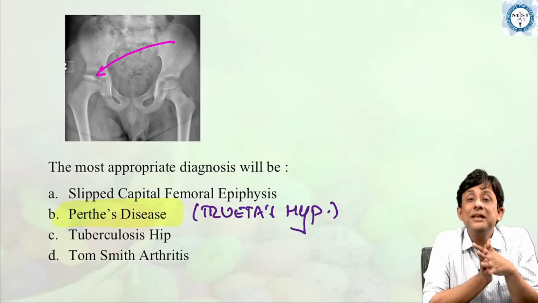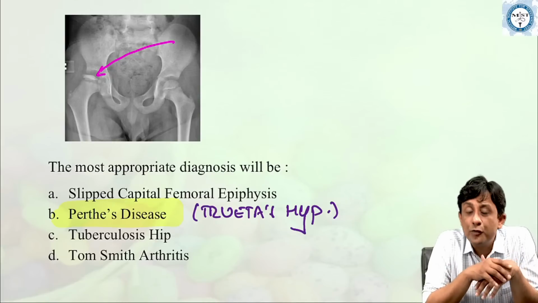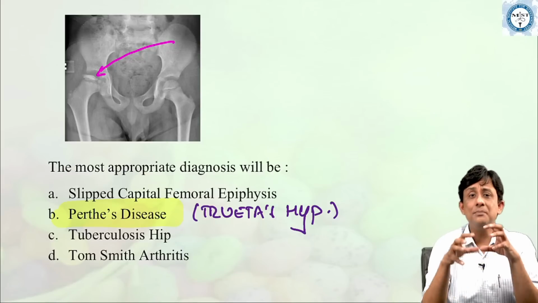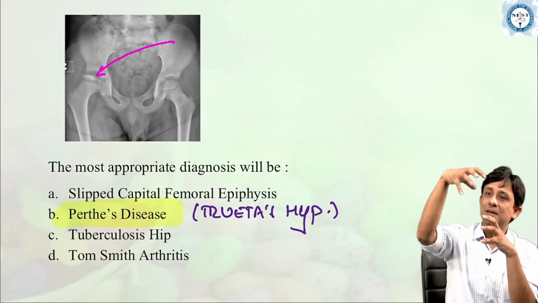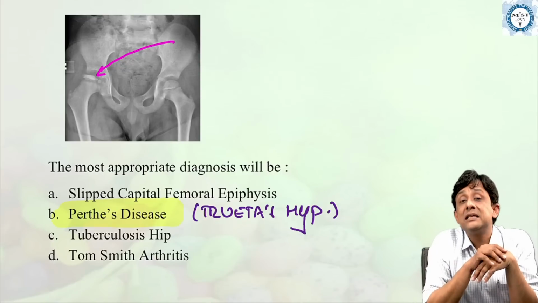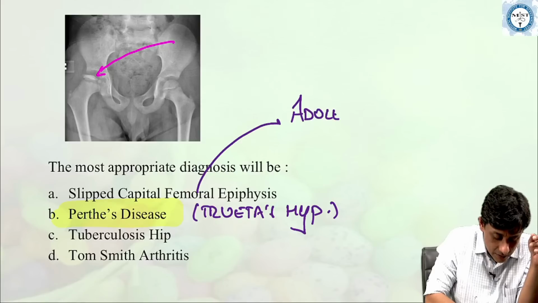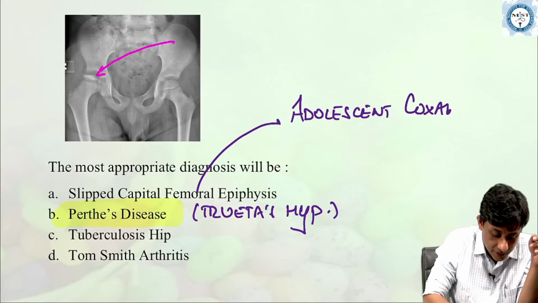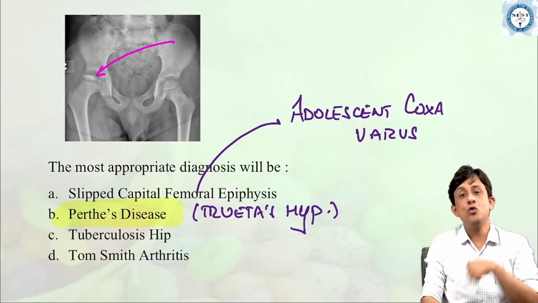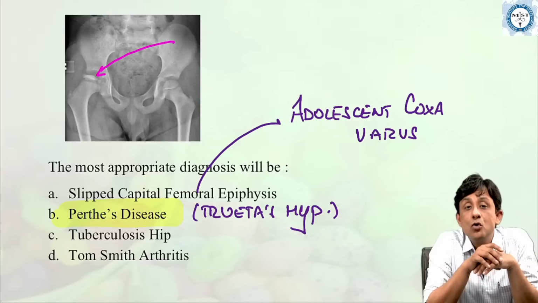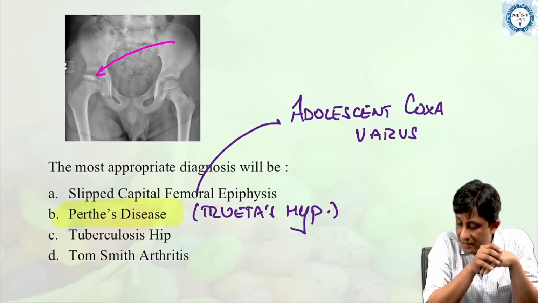Okay. What is slipped capital femoral epiphysis? SCFE or SUFE, slipped capital femoral epiphysis, occurs in an obese patient. Sometimes the femoral epiphysis slips posteriorly, causing an adolescent coxa vara deformity. Okay, so in male obese patients, when the femoral epiphysis slips posteriorly and the angle goes into varus, that is what is called a slipped capital femoral epiphysis or SUFE.